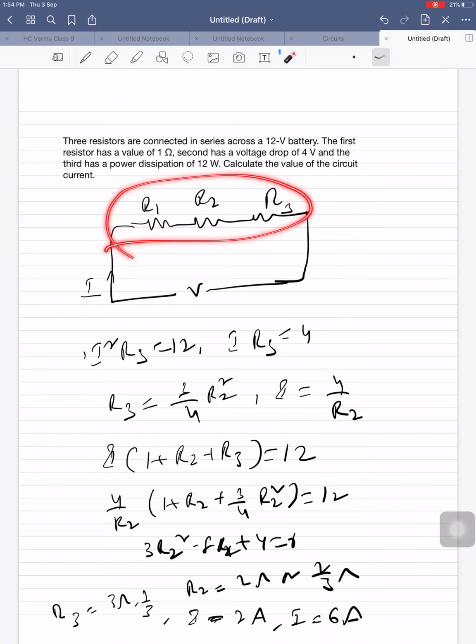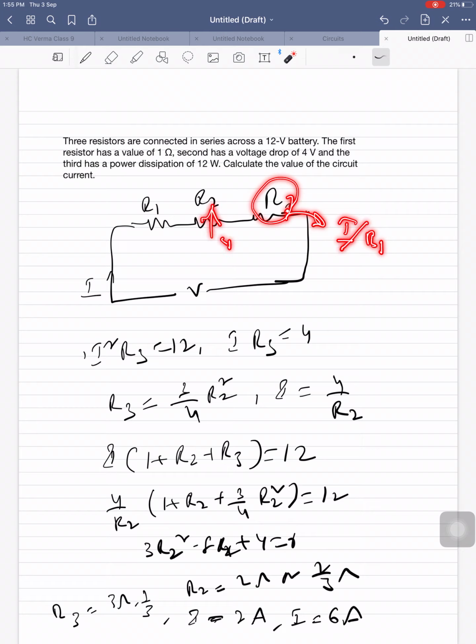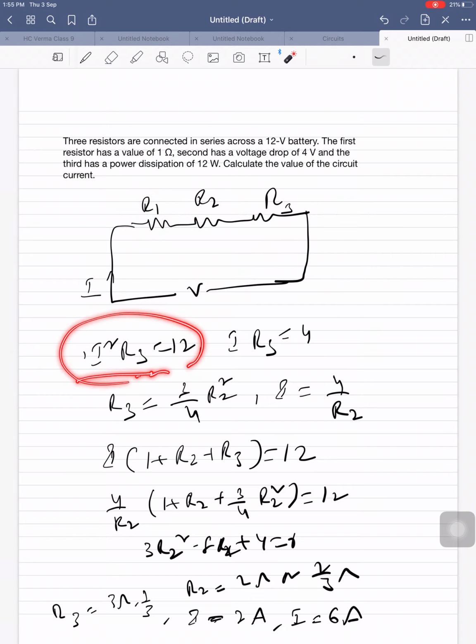From this, you must find R3 in terms of I or R1, and R2 in terms of I or R1. Then finally you will get a quadratic equation, and from that you can find the resistance of each. So I squared R3 is 12, because he has given 12 watts. I R3 equals 4.